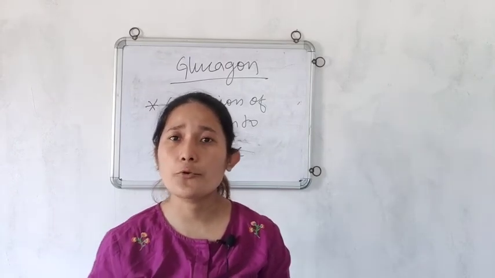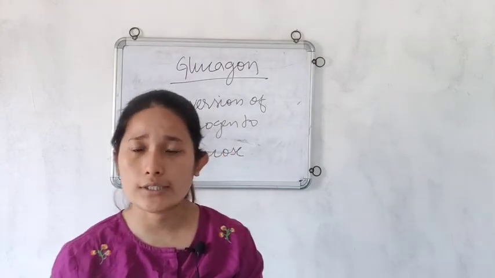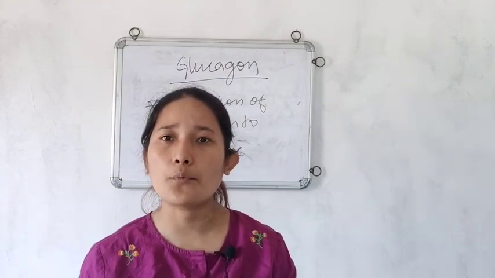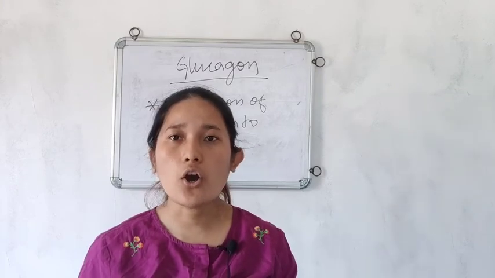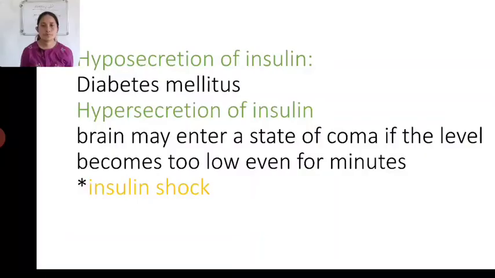Next, we will be discussing only the diseases related to the hyposecretion and hypersecretion of the insulin hormone. Now let us discuss the diseases caused due to hyposecretion and hypersecretion of insulin. As we know, insulin helps the cells in utilizing the glucose, and it also helps in conversion of glucose to glycogen.